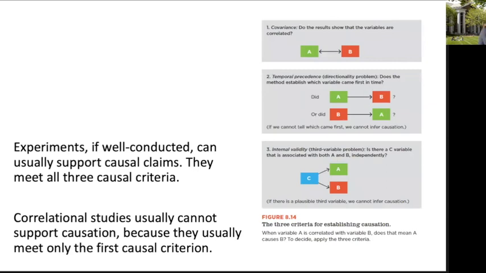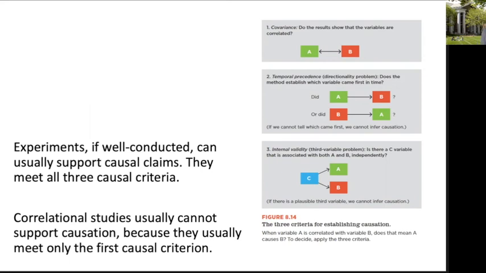So here's the take-home message. If experiments are well conducted, they can usually support causal claims because they meet all 3 causal criteria. Correlational studies on their own usually cannot support causation because they usually meet only the first criterion.